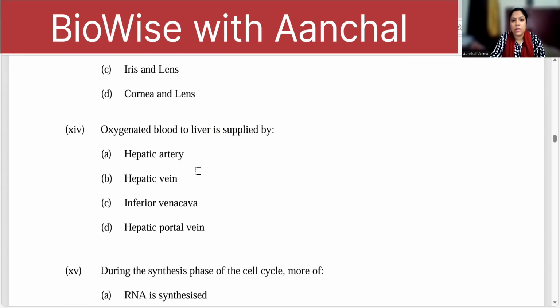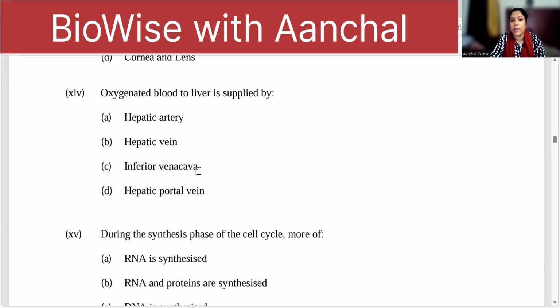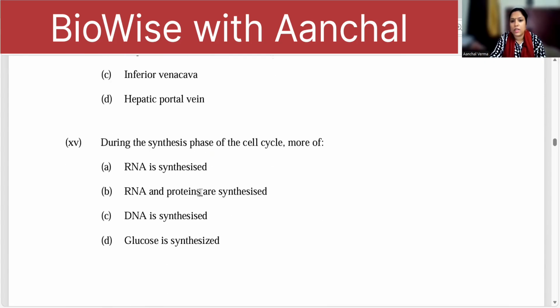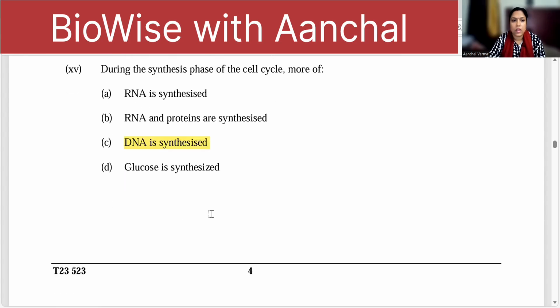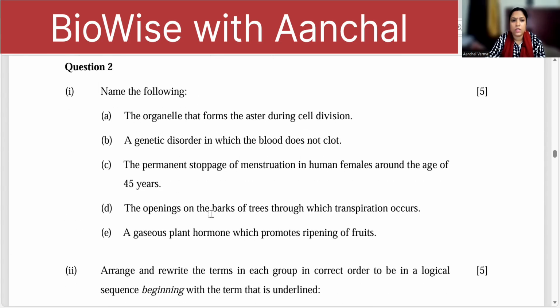Oxygenated blood to the liver is supplied by the artery, the hepatic artery. During the synthesis phase of the cell division, more DNA is synthesized. During the synthesis phase or S phase, more DNA is synthesized. Now, this is your MCQ done. Next one.